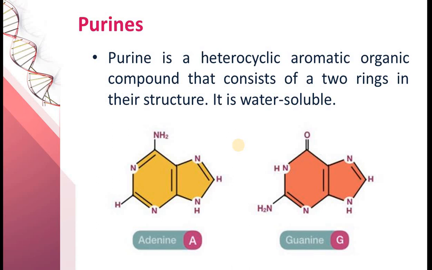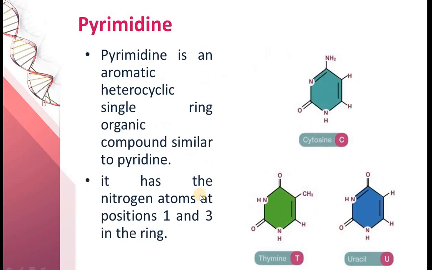Now let us see purines. Purine is a heterocyclic aromatic organic compound that consists of two rings in its structure, and it is water soluble. As you can see in this diagram, adenine and guanine are the purine structures, which contain a two ring structure. And pyrimidine is an aromatic heterocyclic single ring compound similar to pyridine. As you can see, cytosine, thymine and uracil are single ring structures and are pyrimidines.